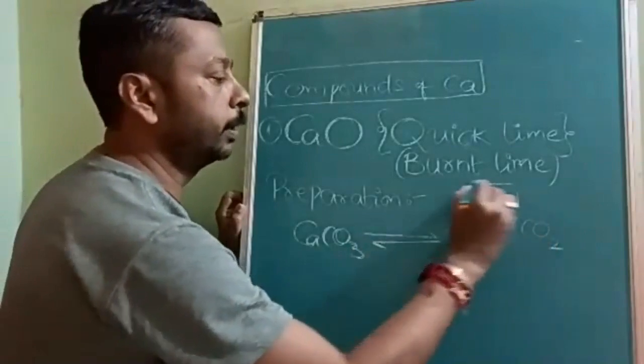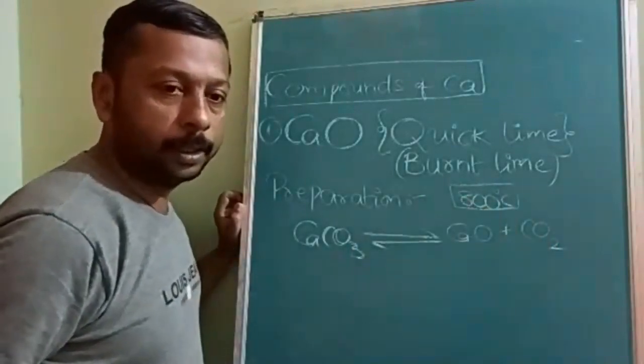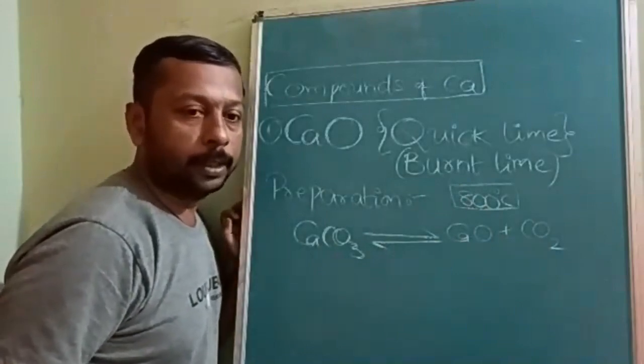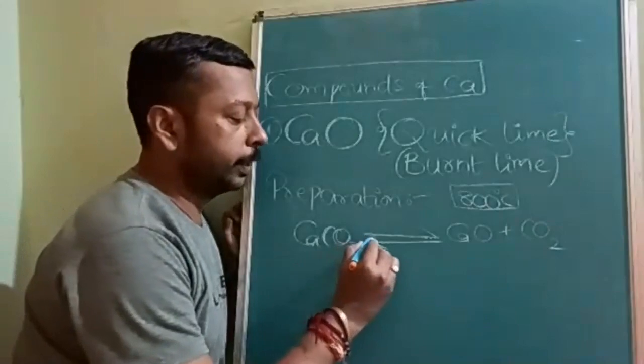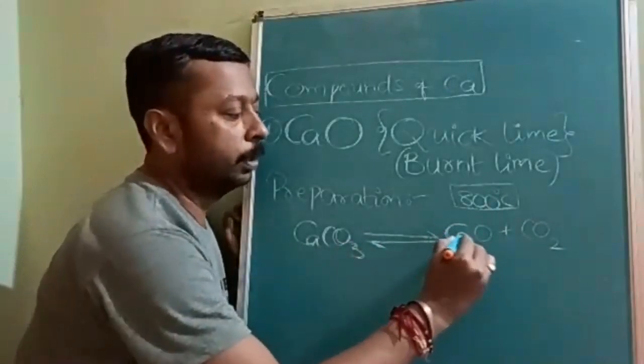The temperature we must maintain is 800 degrees Celsius. It is a reversible reaction, therefore Le Chatelier's principle will be applicable.